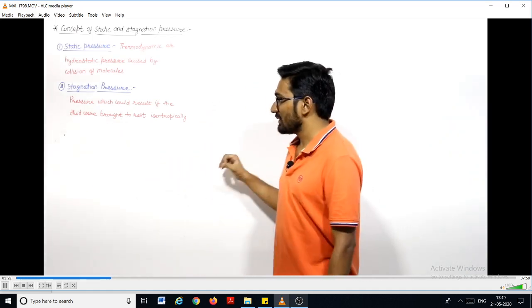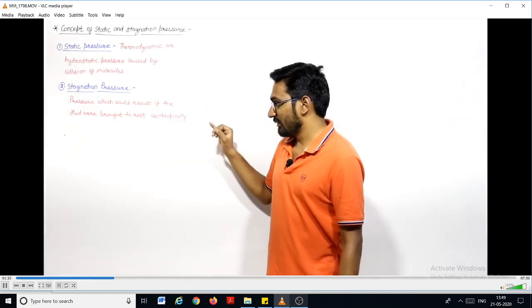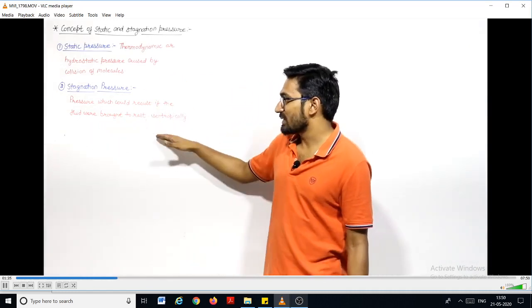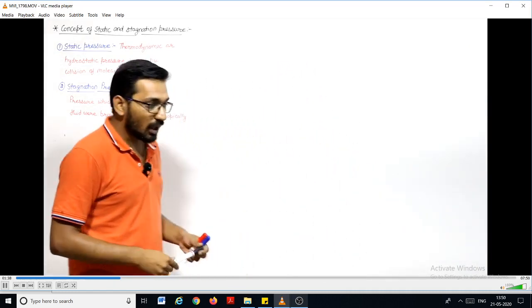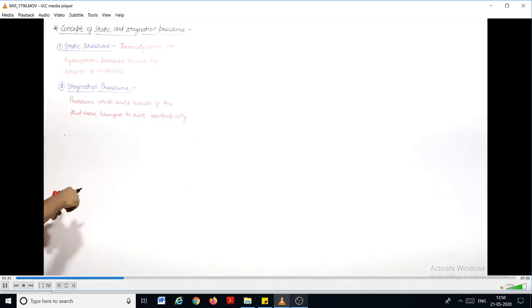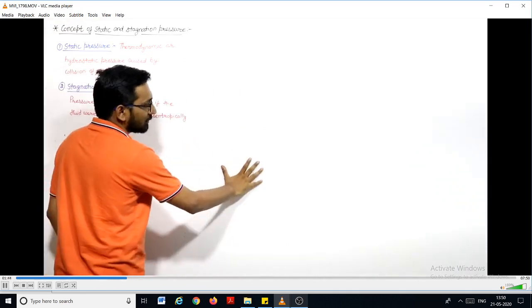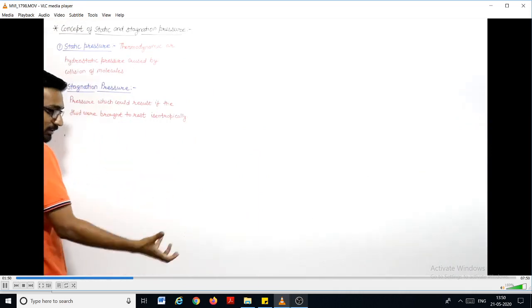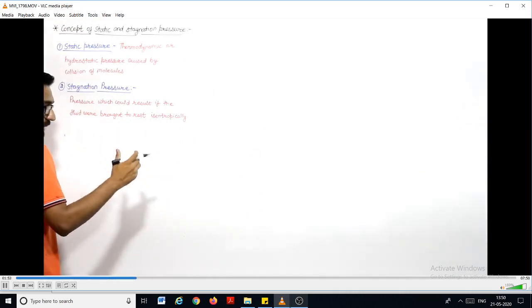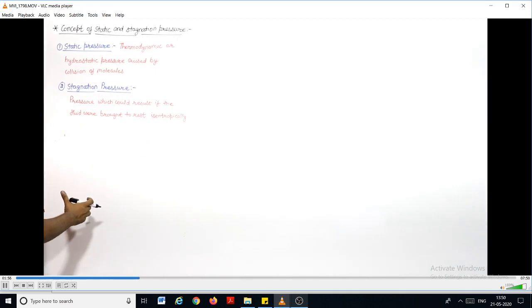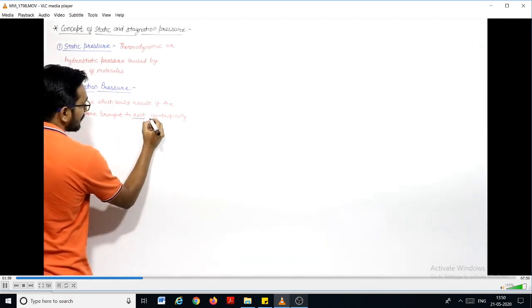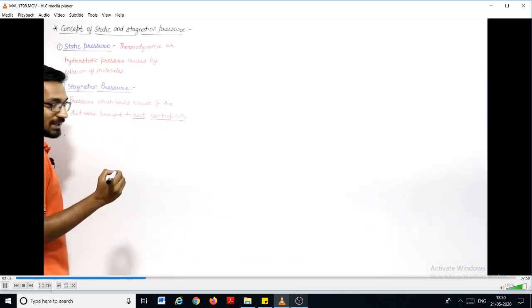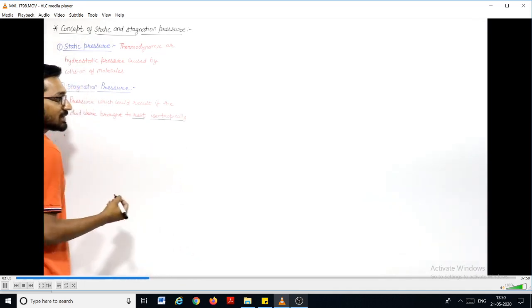Stagnation pressure is that pressure which could result if the fluid were brought to rest isentropically. If you brought the fluid at rest, right? If suppose the fluid is flowing with some velocity, then the pressure of that fluid at that time will be the static pressure, right, or the normal pressure, which we can say. But if you make that fluid to come to zero velocity, come to rest, and that process if you do isentropically means adiabatically in a reversible process.